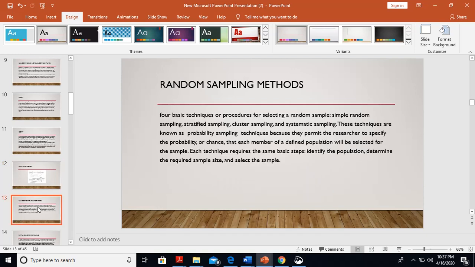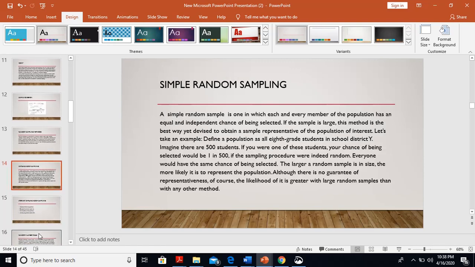Random sampling method. Four basic techniques or procedures for selecting a random sample are given here: simple random sampling, stratified sampling, cluster sampling, and systematic sampling. These techniques are also known as probability sampling techniques because they permit the researchers to specify the probability or a chance that each member of a defined population will be selected for the sample. Each technique requires the same basic steps such as identify the population, determine the required sample size, and select the sample.